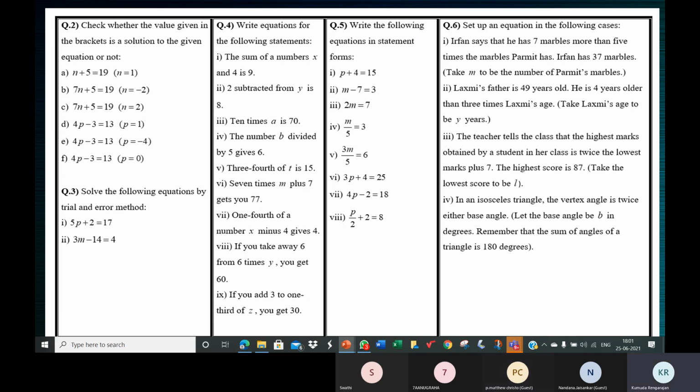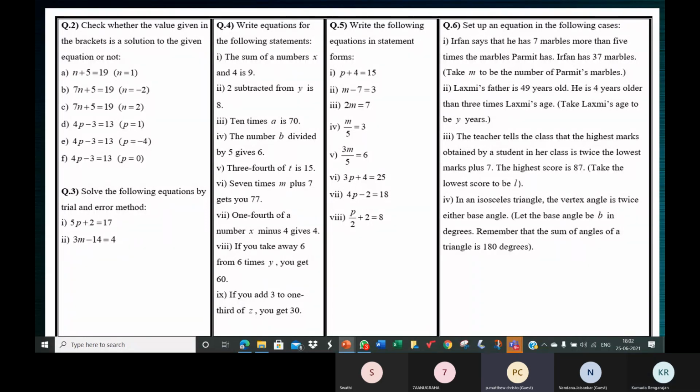Since we know how to solve, you can just solve it and also tell the answer. You do that in your mind. What should be the value of M? Ma'am, should we do it in our mind? Yes, yes.